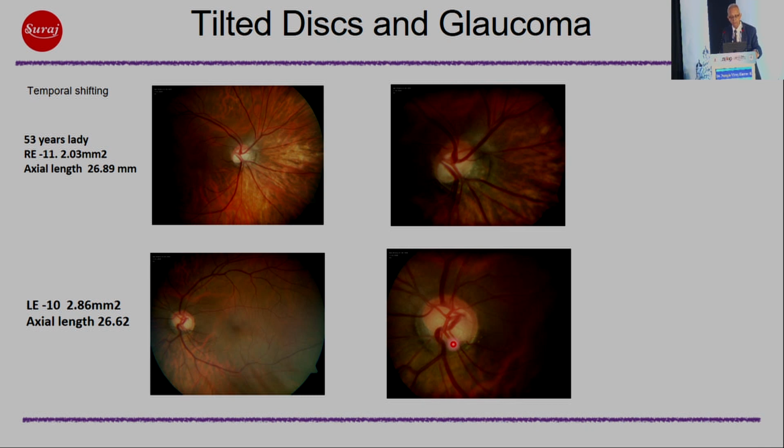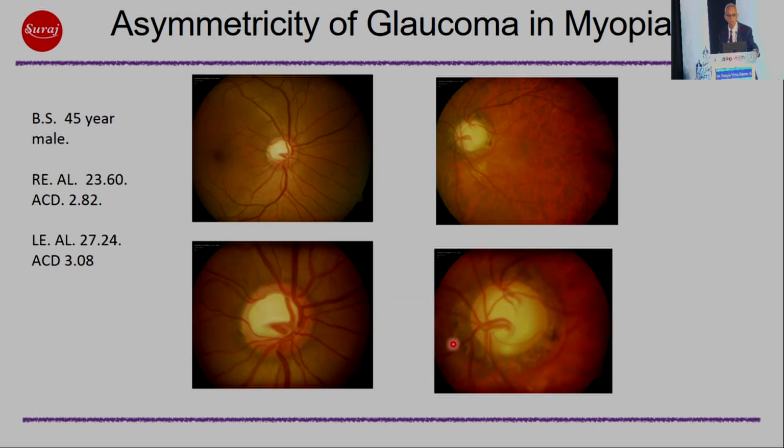But with significant glaucoma, it may not be that hard actually. The other important thing to remember is that there is asymmetry of glaucoma in myopia, especially when you have large axial length in one eye, that's the left eye here, and a somewhat normal axial length in the right eye. The left eye had glaucoma, but the right eye did not have glaucoma.